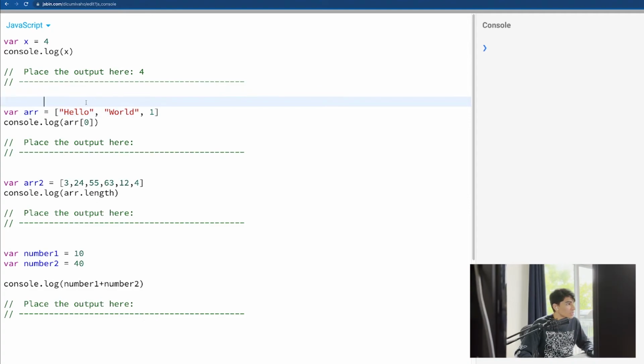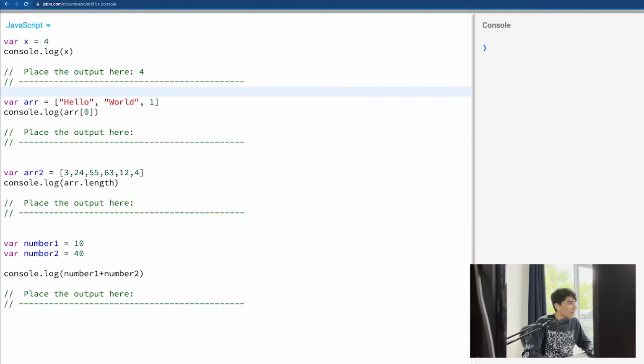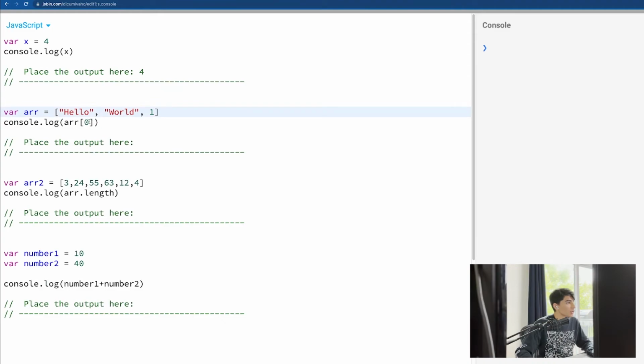So let me just type it for you. This one's gonna be 0. This one's gonna be 1, and this one's gonna be the number 2. Okay, so I know it's 3, but now it's something that you guys have to keep in mind. It's very important. So the 0 index of the array is gonna be hello. Okay, let's go to the second one.